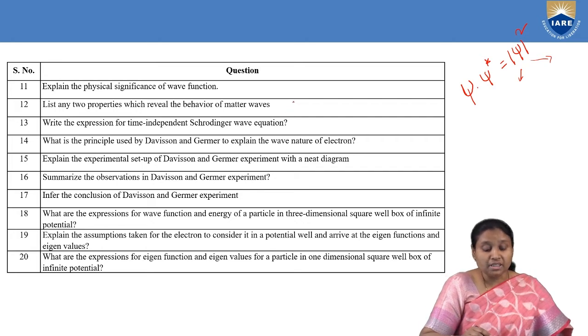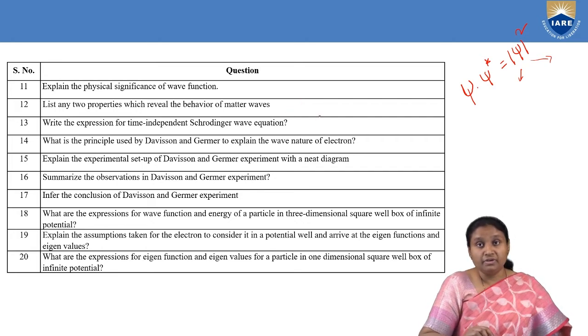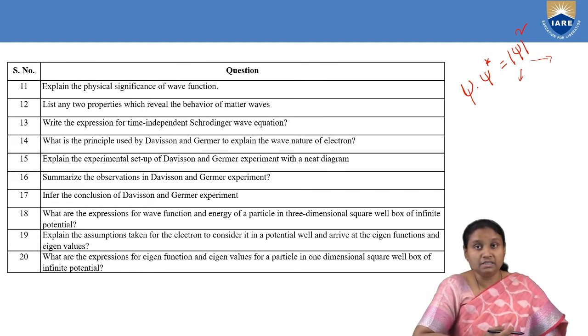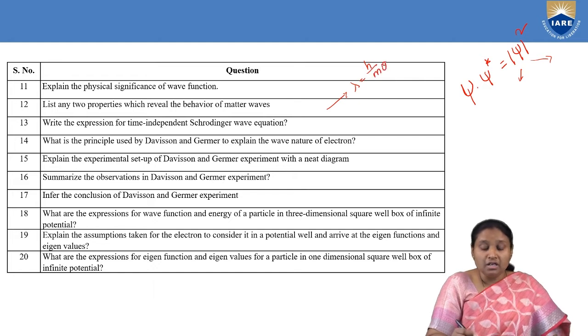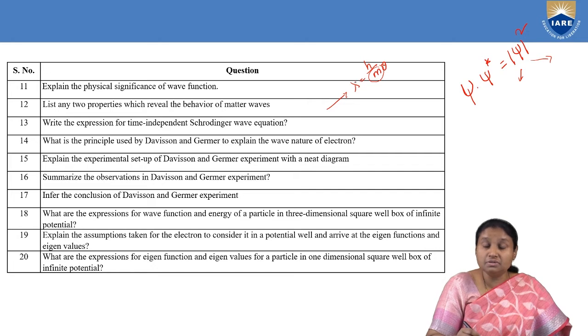List any two properties which reveal the behavior of matter waves. So the first property is, by taking into consideration wavelength, lambda is equal to h by mv. If you consider a particle whose mass is less, then the wavelength associated with that matter wave will be larger. And if the particle is moving with less velocity, then greater will be the wavelength.